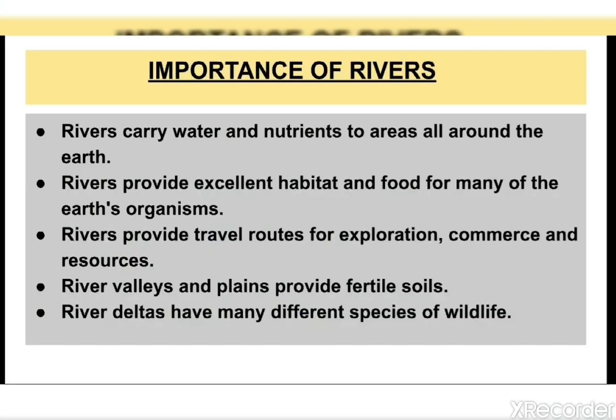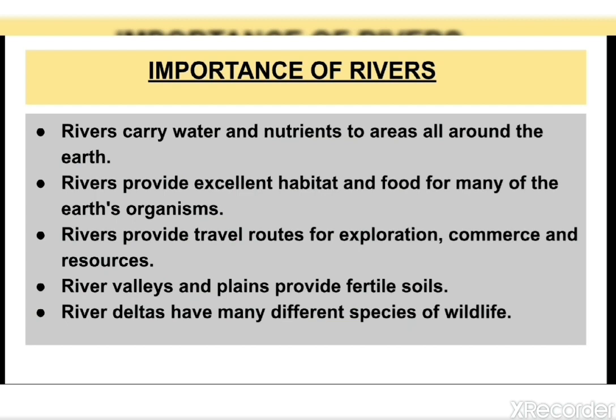Now the next topic is the importance of rivers. Rivers carry water and nutrients to areas all around the earth. They play a very important part in the water cycle, acting as drainage channels for surface water. Rivers drain nearly 70% of the earth's land surface. Rivers also provide drinking water to a large part of the population in many countries.